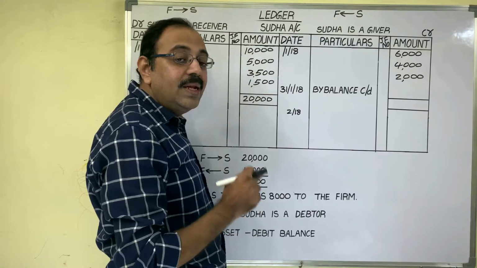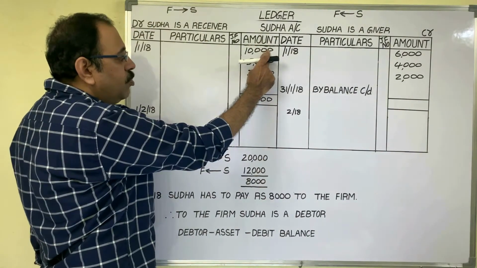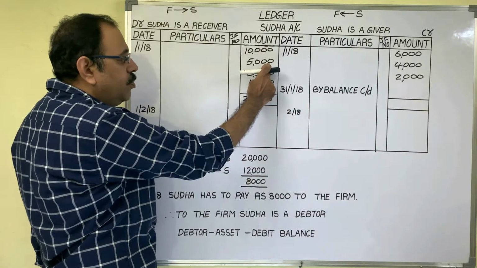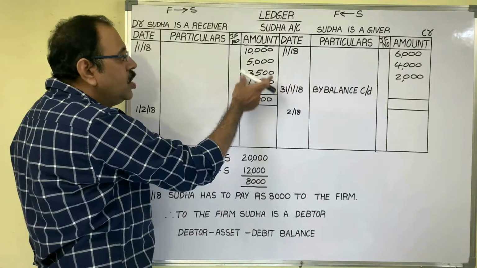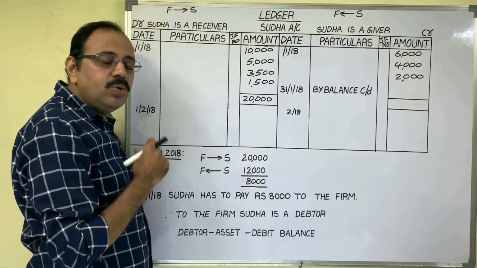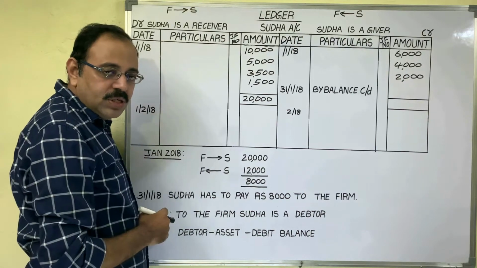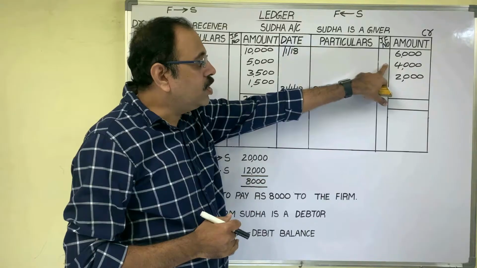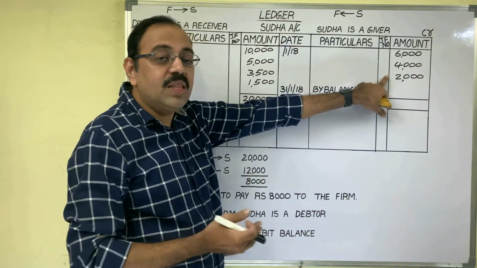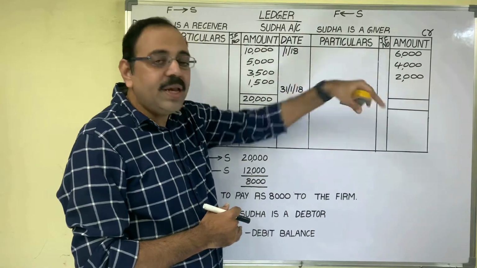Assume that in January, the firm has given benefits of 10,000 rupees, 5,000, 3,500 and 1,500 rupees to Sudha. All those transactions appear on the debit side of Sudha's account. And Sudha has given benefits worth 6,000, 4,000 and 2,000 to the firm. These transactions appear on the credit side.